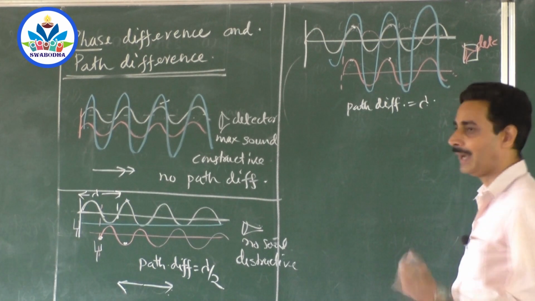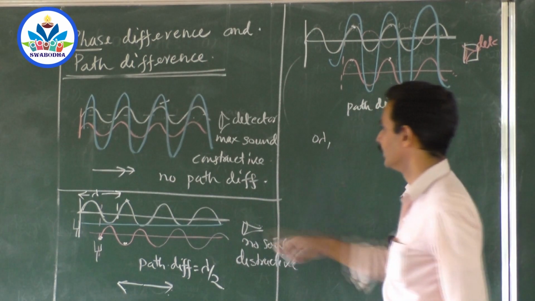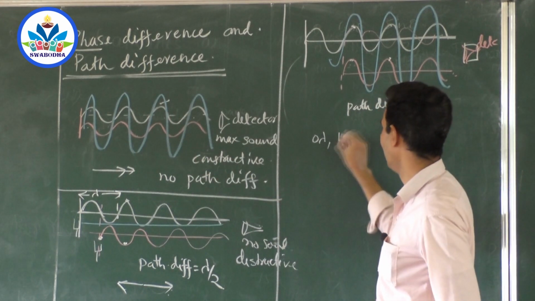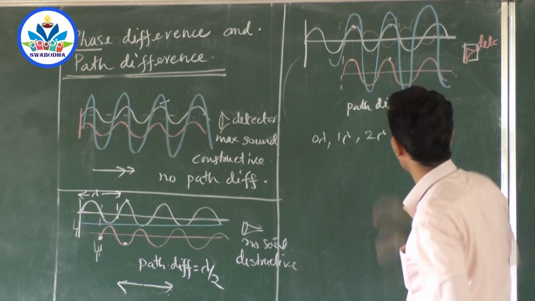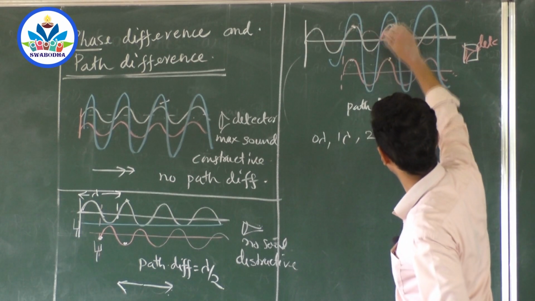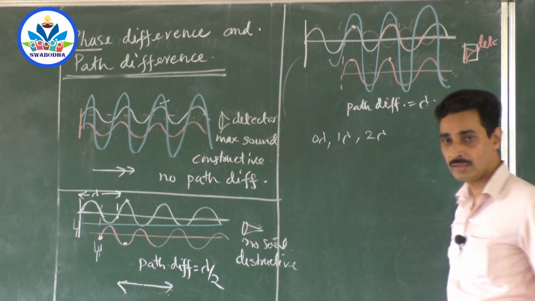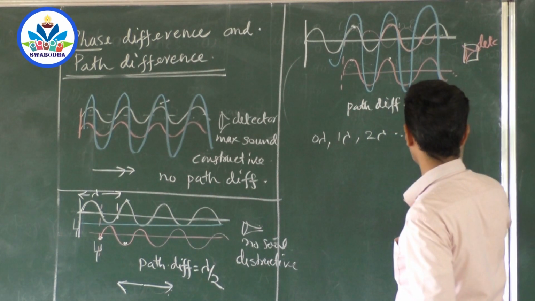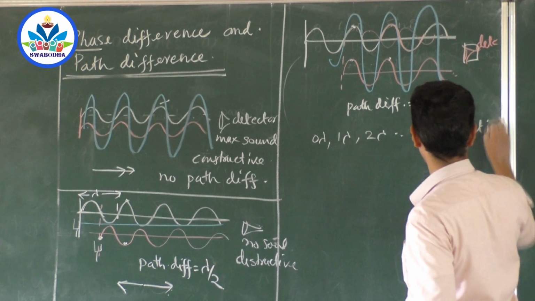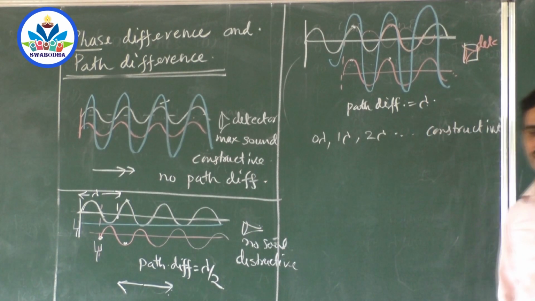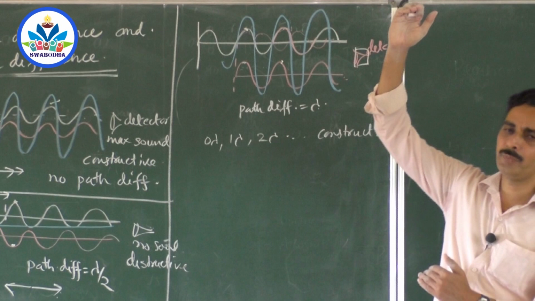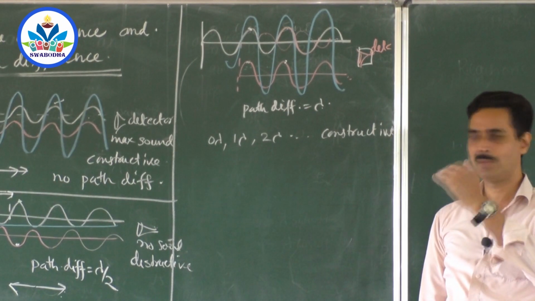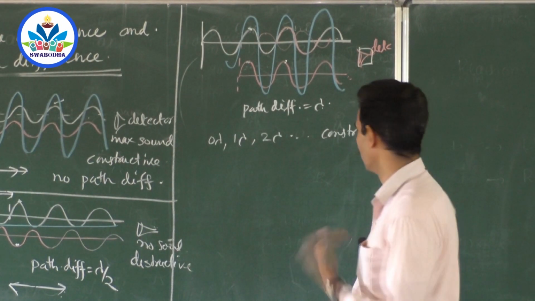So if the path difference is 0 lambda, this case. If it is 1 lambda, this case. And if it is 2 lambda, it means the pink wave has to travel 1 lambda, 2 lambda, from here. Again the crest falls on crest, correct? So we get constructive interference. Crest falls on crest. Compression falls on compression. Rarefaction falls on rarefaction. The wave will compress the air too much, rarefy too much. The water molecule will jump upward to the maximum height, and lower to the maximum depth. So it will produce the maximum wave, constructive interference.